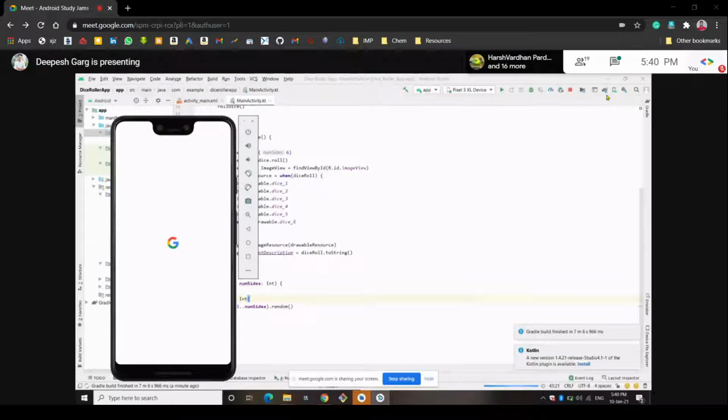Every image has a string description, yes, you can say it is in the form of a string. It has some content description.